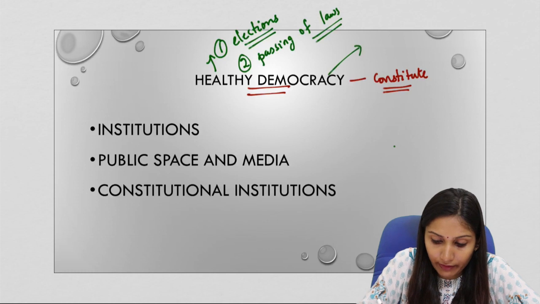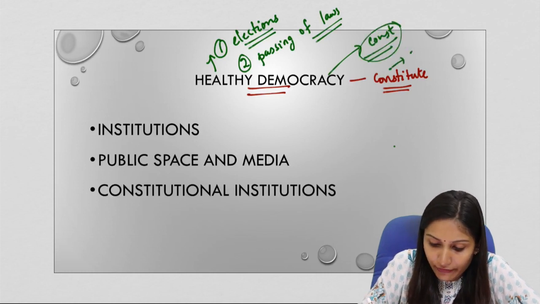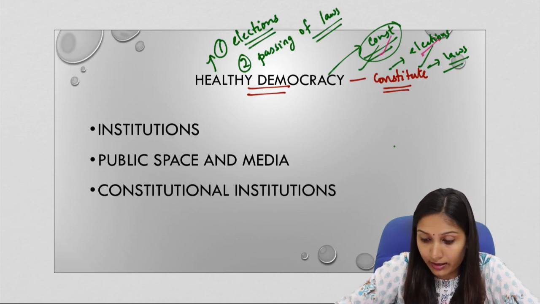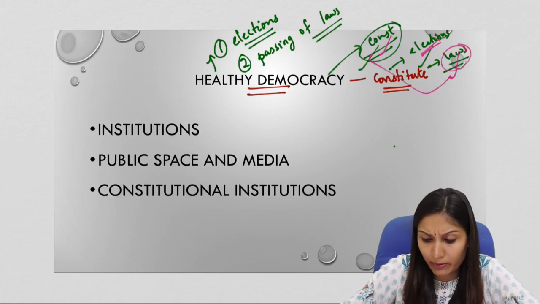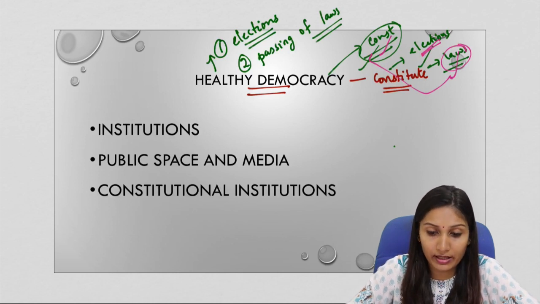Now in case of India, we have a constitution. And India also conducts free and fair elections. Now, the parliament passes various laws. So, all these are some features of democracy. That is, a written constitution, the conduct of free and fair elections, passing of laws by the legislature or by the parliament. So, these are all features of democracy. But this is not just enough to ensure that a country has a democratic government.